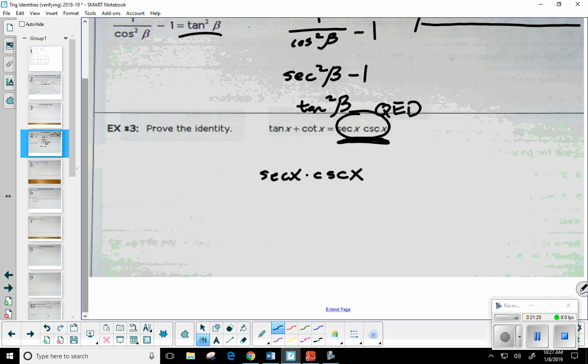Okay, now we may not be done, or maybe you are done. But that's all right. Let's go ahead and see. Maybe someone's stuck. We can get them going in the right direction. So Stephanie chose the right side. Secant times cosecant. I want to make it look like tangent plus cotangent. Anybody have an idea?